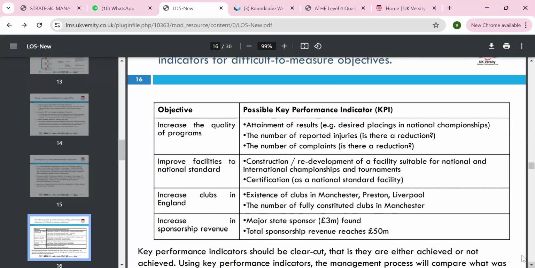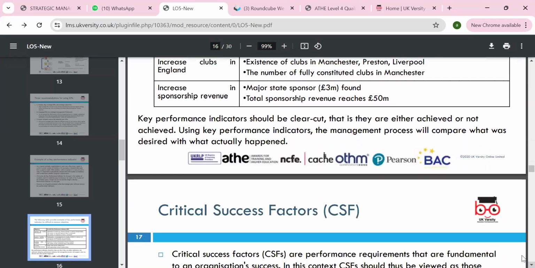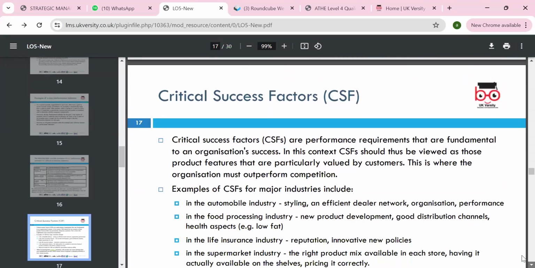We have to look at the KPIs to improve the facility to the national standard. We have to look at the minimum standard, which is the industry average. We are meeting the certification and the national standard for facilities. We can look at increasing clubs in England, existing clubs in Manchester or Preston, and an increase in sponsorship and revenues, 3 million. So these are examples of how we can look at performance, and we can look at critical success factors, CSF.